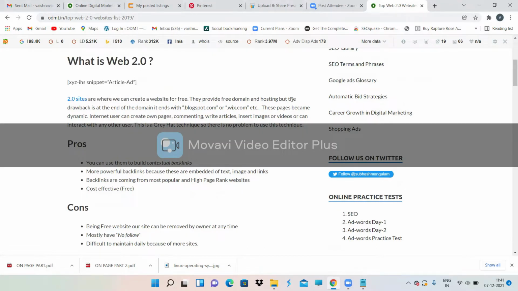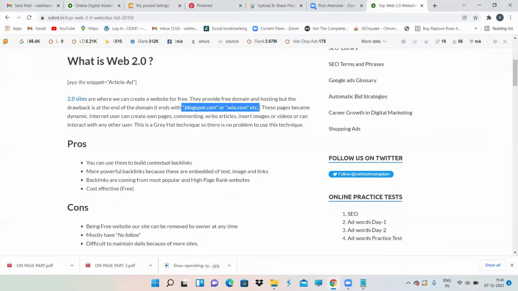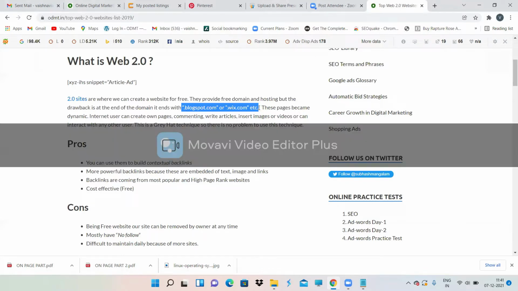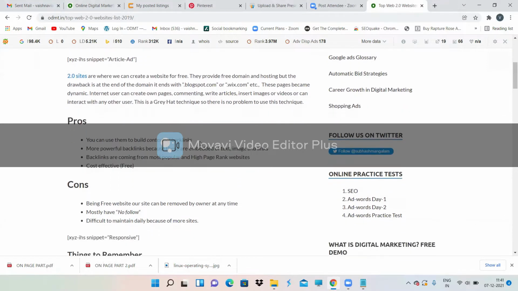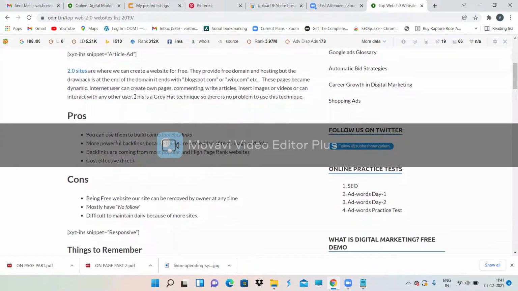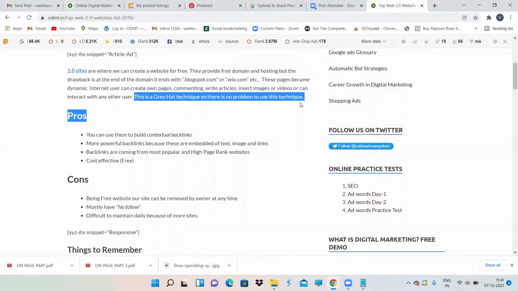They provide a free domain and hosting, but the drawback is that the domain ends with blogspot.com, .wix.com or .wordpress.com. That is the reason people do not go with Web 2.0 sites. Generally, you should not go with a Web 2.0 site, but for a backlink, you can create one and give backlinks to your website. So again, this comes under a gray hat technique, so there is no problem using it.